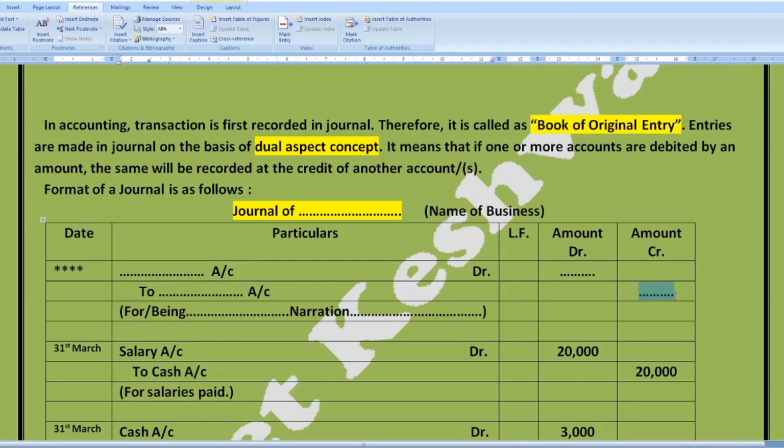The last part of the journal entry is the narration. You have to enter the details of the transaction after the entry has been passed. So this is the journal entry and this is the narration for that entry.